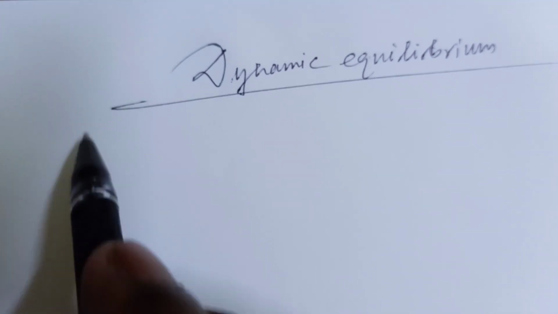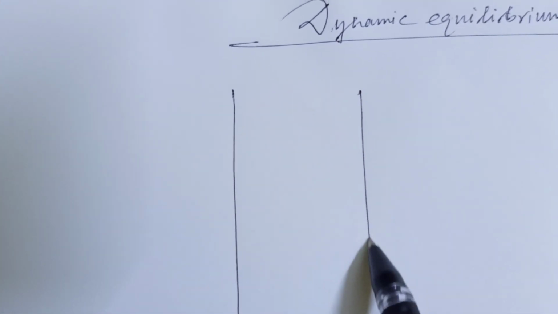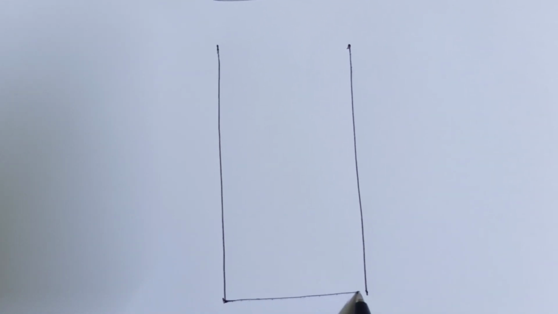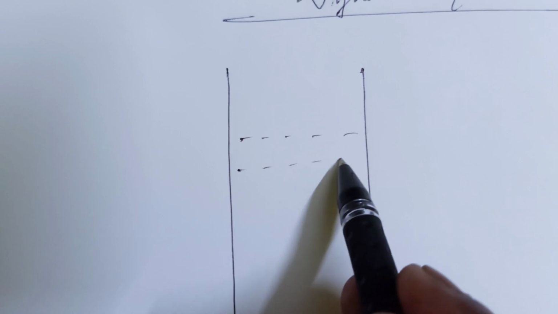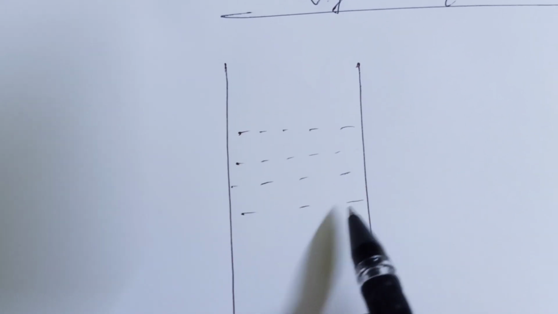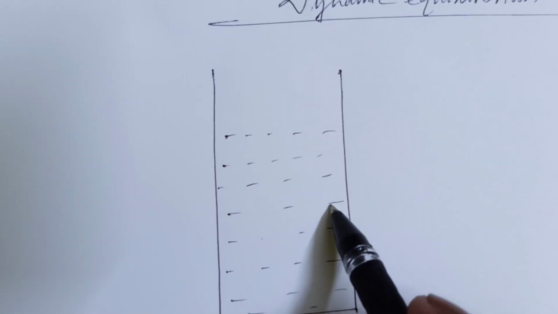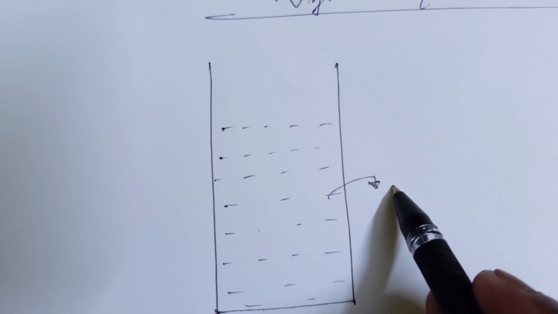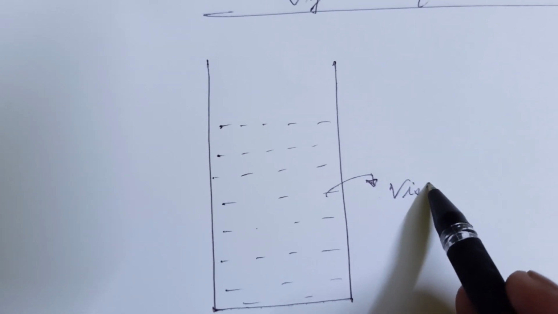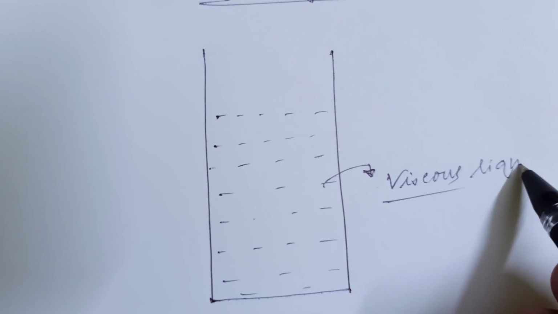And so what is dynamic equilibrium? Let's take an example. Suppose this is a container, and it contains some liquid. Suppose this is castor oil or glycerin, something viscous liquid. What is viscous liquid?